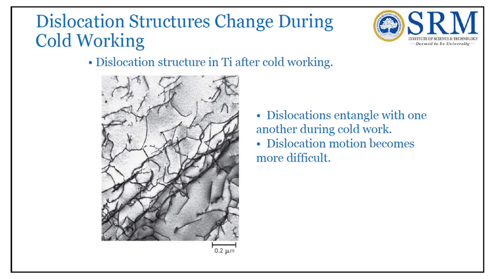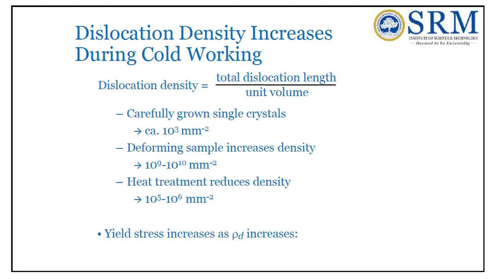Right. So dislocation structures change during cold working. You can see the dislocation structure of titanium after cold working. The dislocations entangle with one another during cold work, and dislocation motion becomes more difficult because they occupy together. These atoms join together and oppose the external force. Due to that, work hardening or strain hardening comes into the picture.